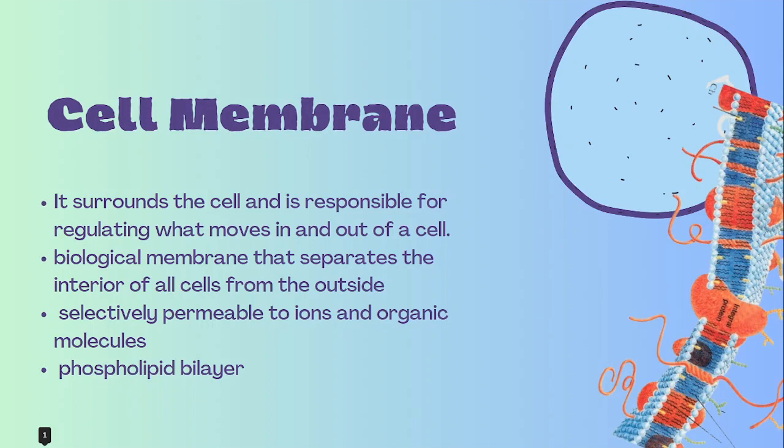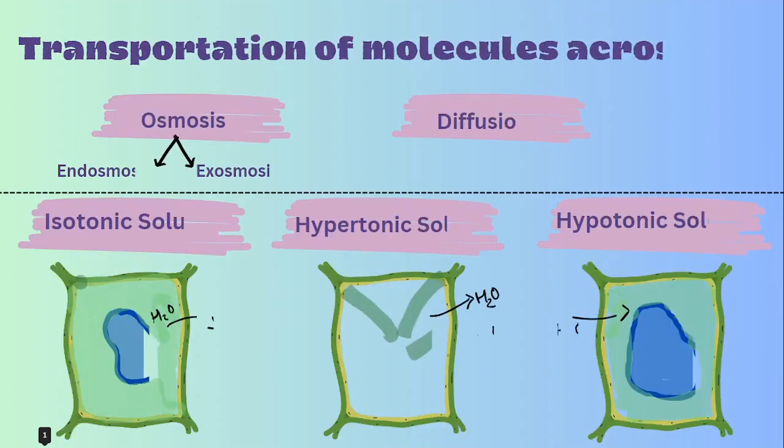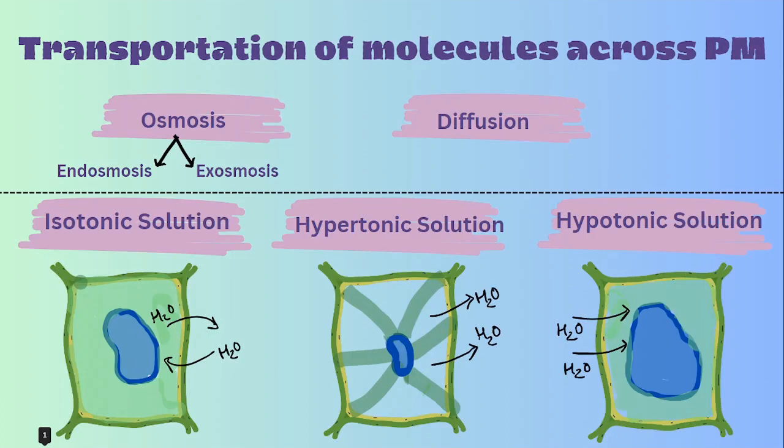So this lipid bilayer, this fluid mosaic model given by Singer and Nicolson. So it is selectively permeable. This plasma membrane is selectively permeable, unlike cell wall. Okay. So this membrane is flexible. It can be folded, broken, and again reunited. Okay. So let's see how molecules transport across the plasma membrane.